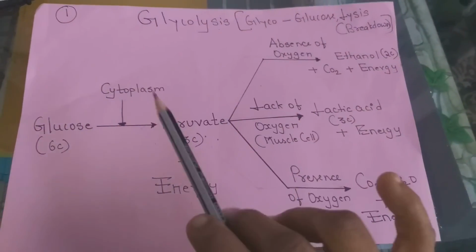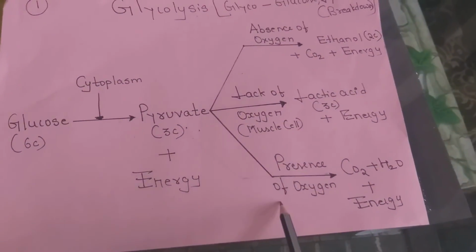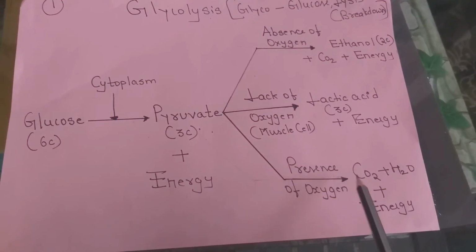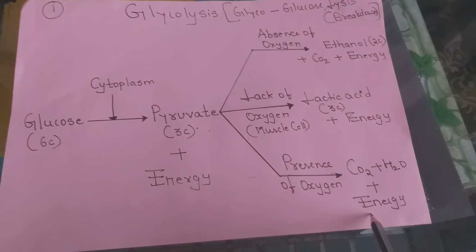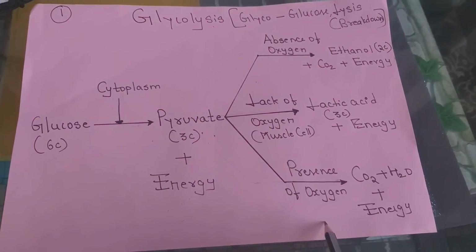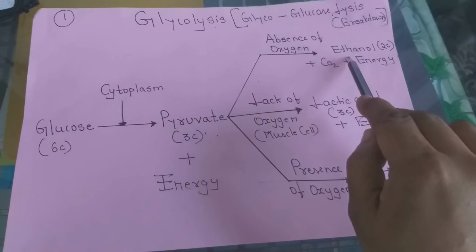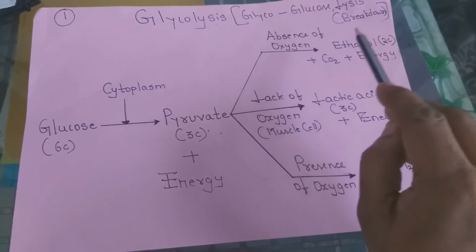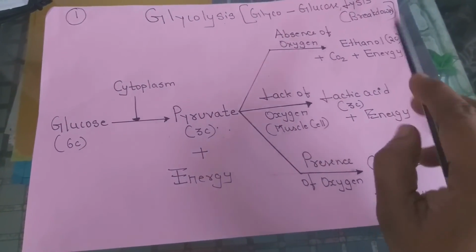So pyruvate, a 3-carbon compound, in the presence of oxygen forms carbon dioxide and water with the release of energy, and this takes place in the mitochondria of the cell. Whereas in the absence of oxygen, it forms ethanol, which is a 2-carbon compound, with the release of carbon dioxide and energy.